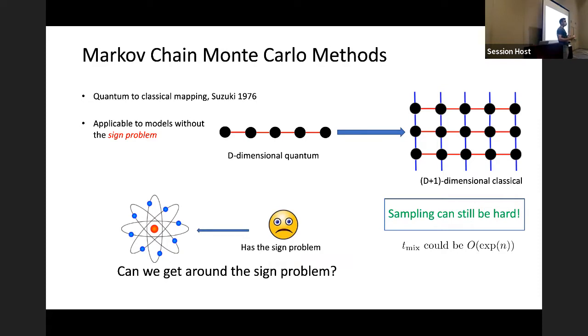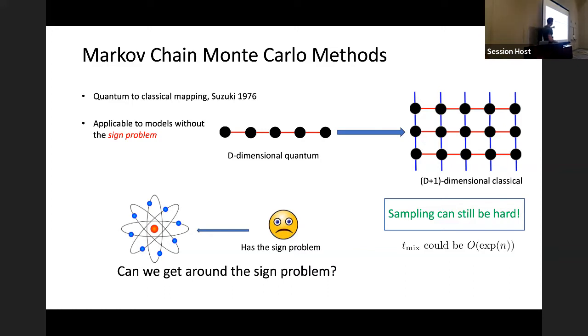and it turns out we can extend these methods to quantum systems, or some quantum systems, via the quantum to classical mapping, which was introduced by Suzuki in 1976. The idea is we have the partition function for a d-dimensional quantum system, and we can map that to a partition function for a d+1 dimensional classical system. And models that admit this mapping are generally referred to as not having a sign problem.